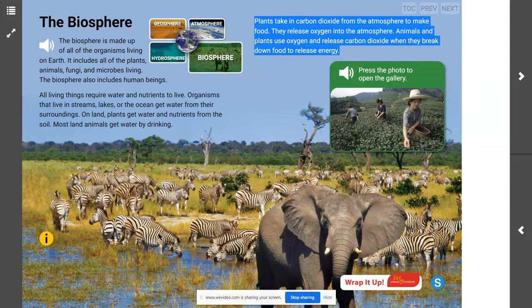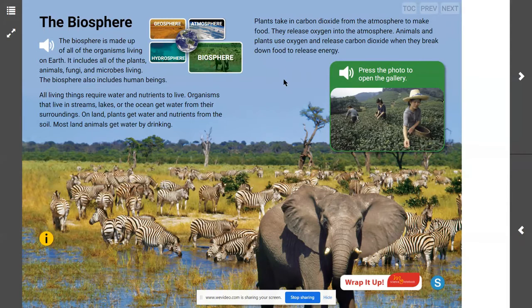So we can easily see how the biosphere is connected and interacting with every other one of the spheres in order for life on Earth to be possible, in order for all of these systems to keep each other balanced and to interact. All living things in the biosphere interact with their surrounding environment, which includes all of the Earth's other three systems. Environments are made up of both living and non-living things.